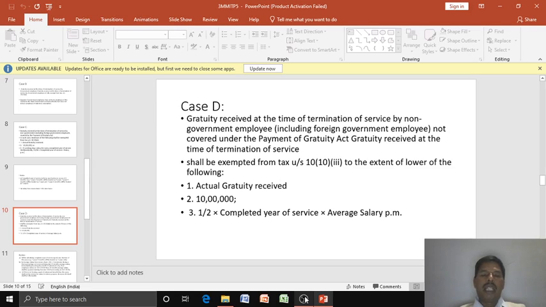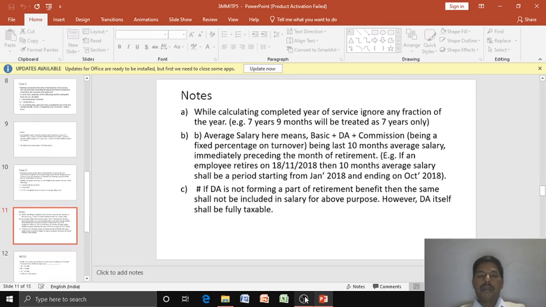Point 2, 10 lakh rupees. Point 3, half month salary for the completed years of service based on average salary: 1 by 2 into completed years of service into average salary per month. Average salary per month we have to calculate.